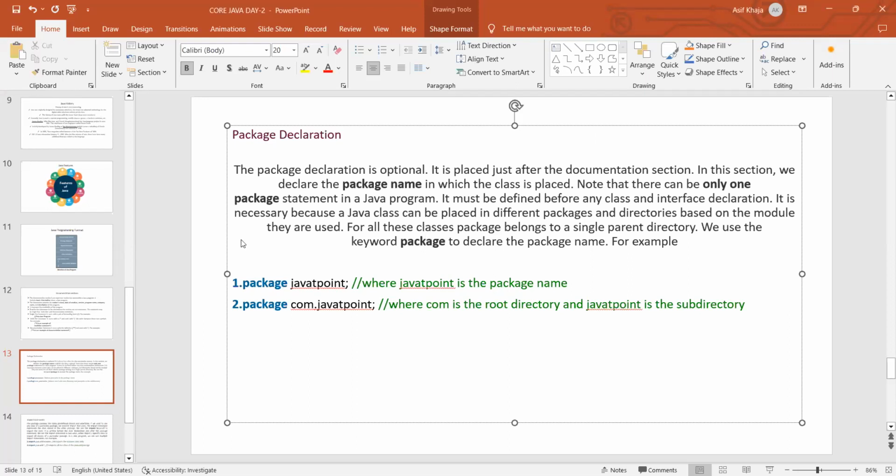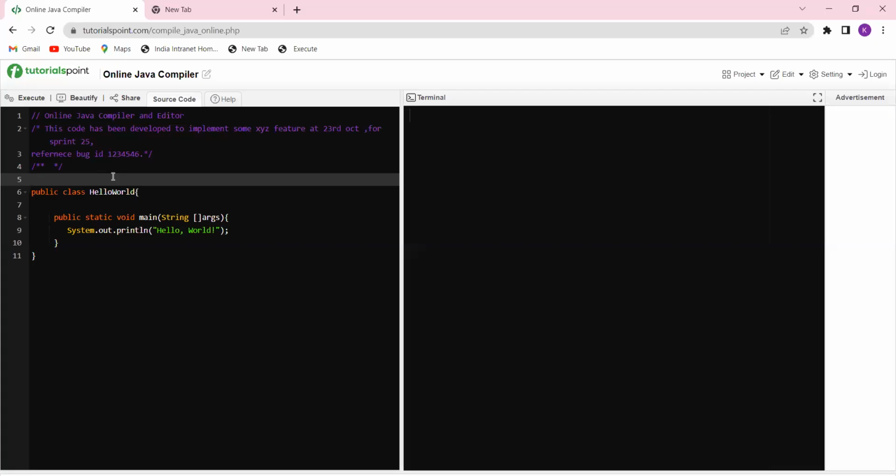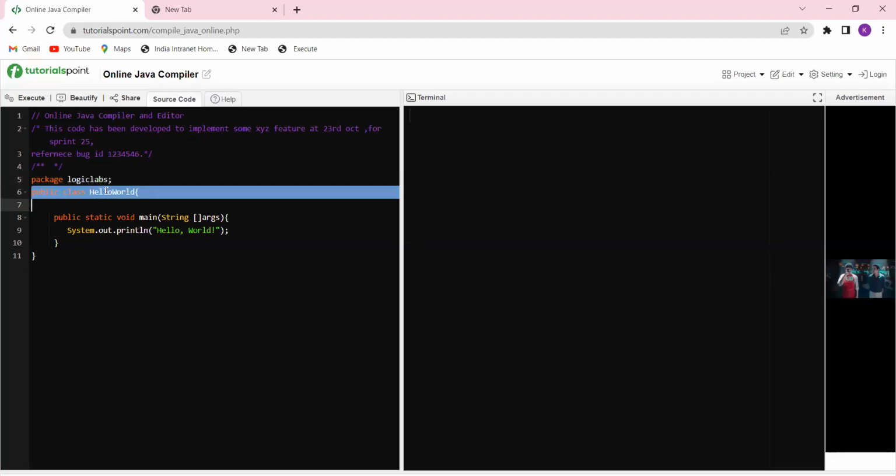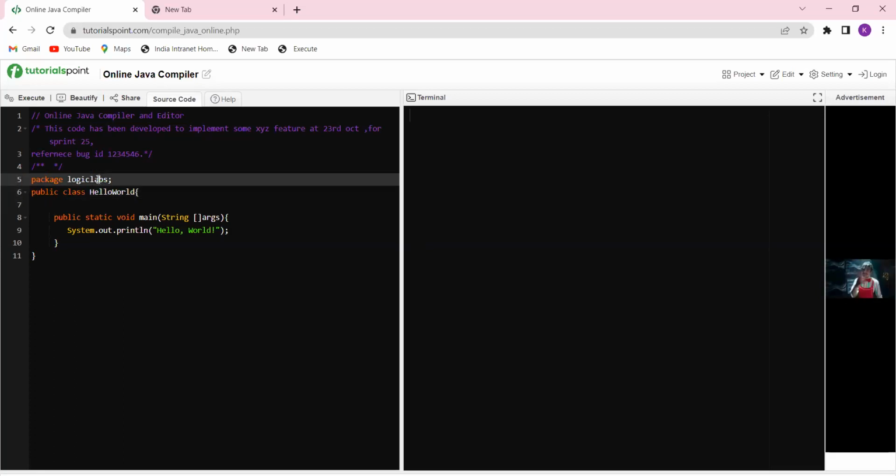See here, if I declare here package logic labs, then this hello world class will belong to this logic labs package. If you declare any package before this, then the classes we write after this will belong only to this package.